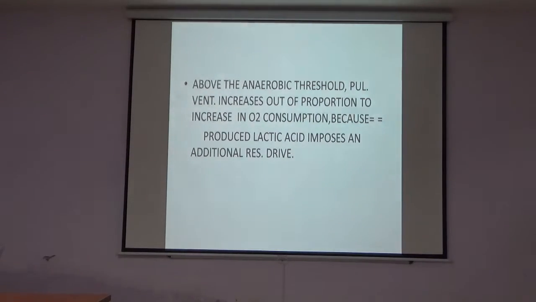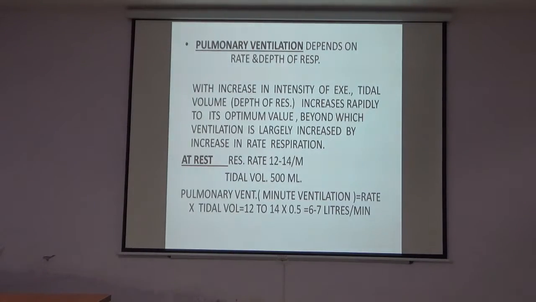oxygen consumption. Pulmonary ventilation depends upon the rate and the depth of respiration. With increase in the intensity of the exercise, the tidal volume increases rapidly to its optimum value, beyond which ventilation is largely increased by increase in the rate of respiration.